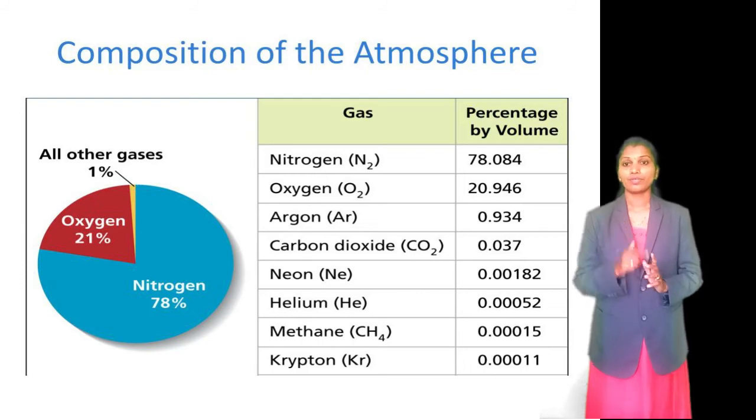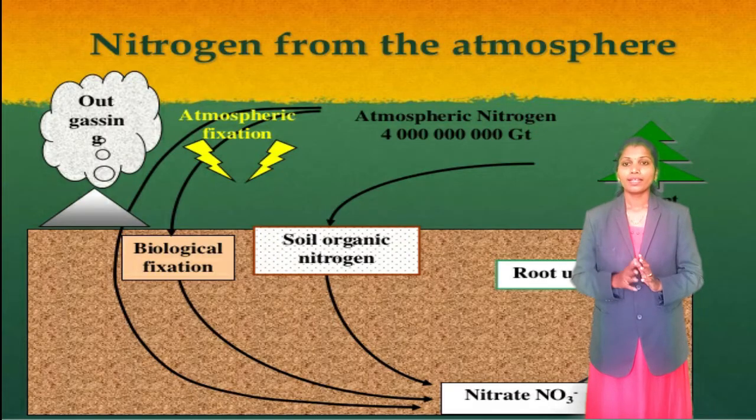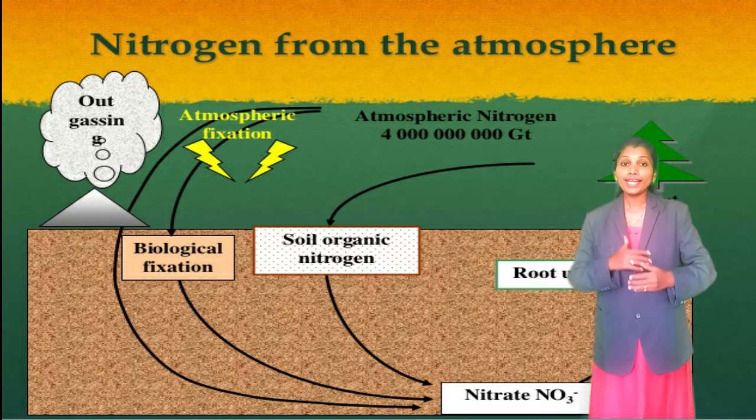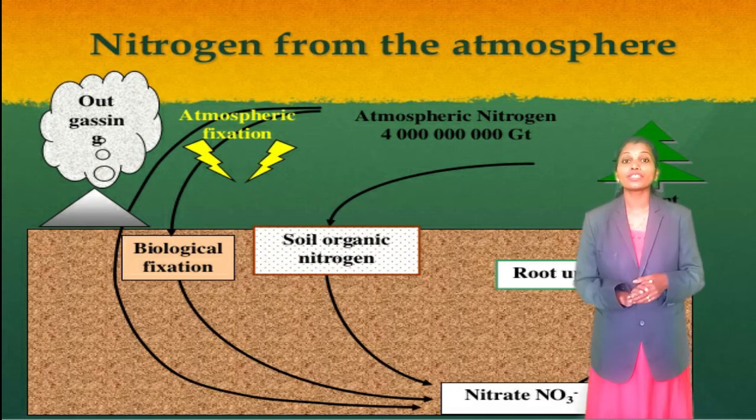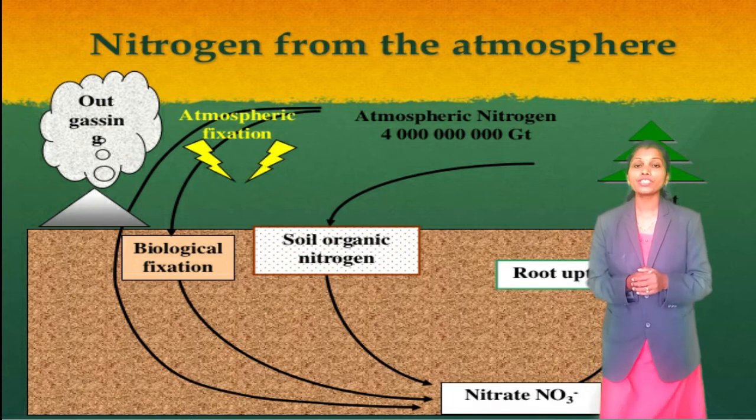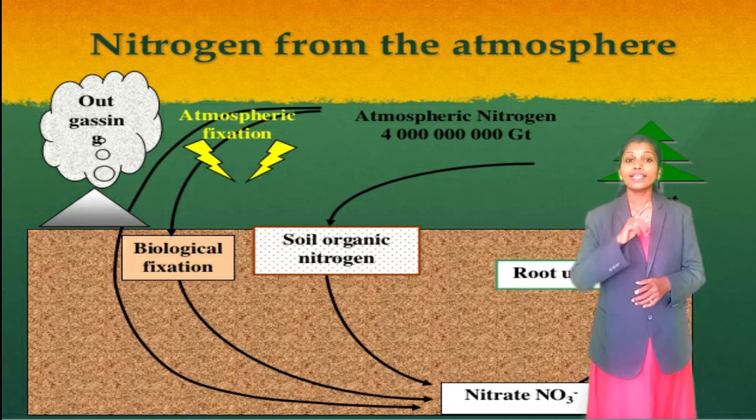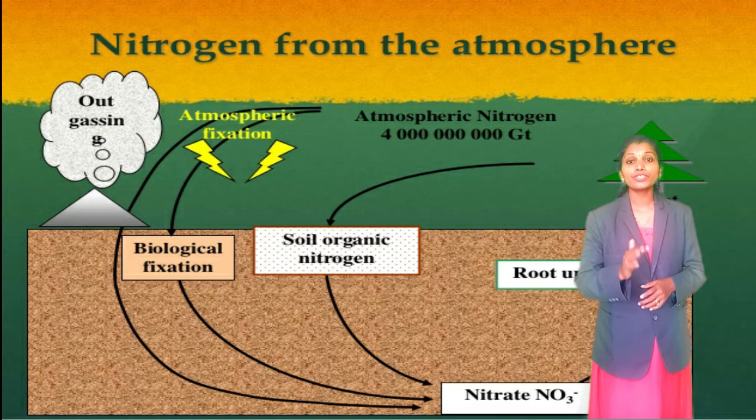The first, nitrogen. Plants need nitrogen for their survival. They cannot take nitrogen directly from the air.